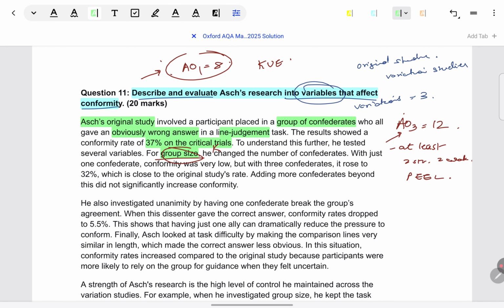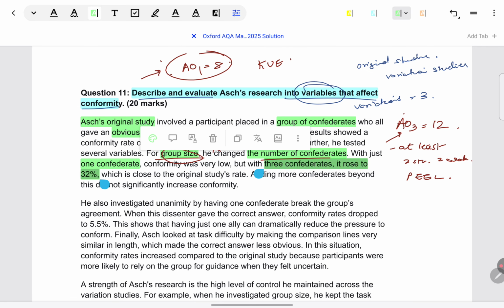Then for understanding, what was done on this group size, the number of confederates was changed. Is the original paradigm described or not? The procedure is very briefly mentioned, that the number of confederates is changed compared to the original. But how participants had to sit in a group, how the three lines were looking, how the standard line and the comparison lines were, those things are not mentioned. Because like I told you, the original procedure is not important, the variations are important and they are about findings. So after mentioning what is being done in one line, the focus comes to results. With one confederate, conformity was low, but with three confederates, it went to 32%.